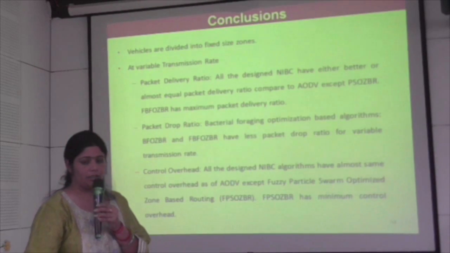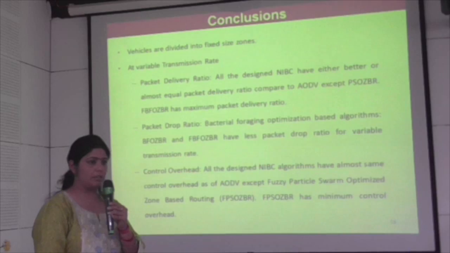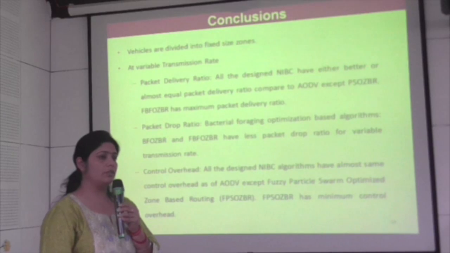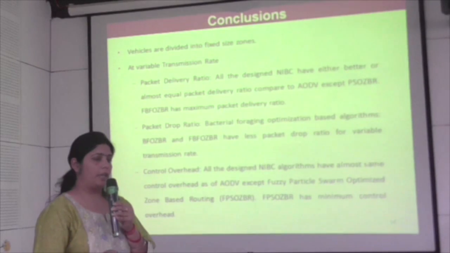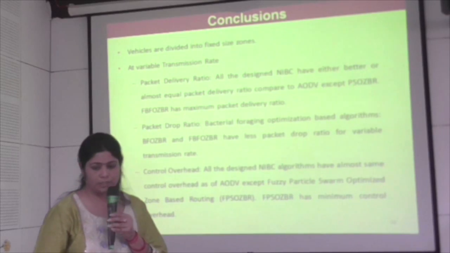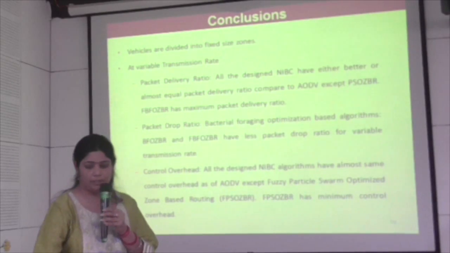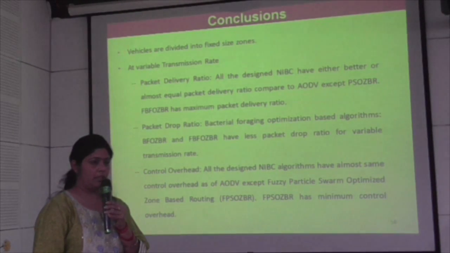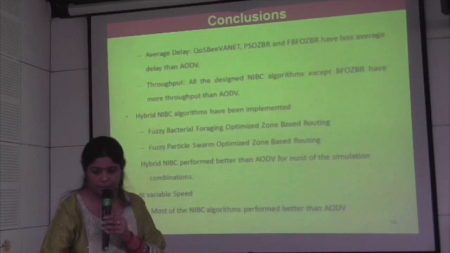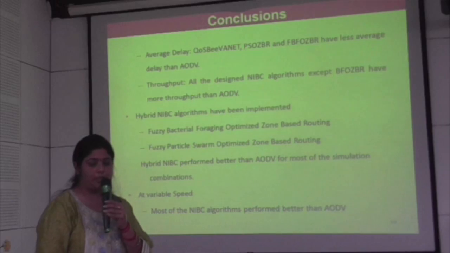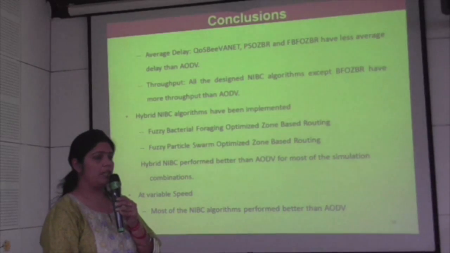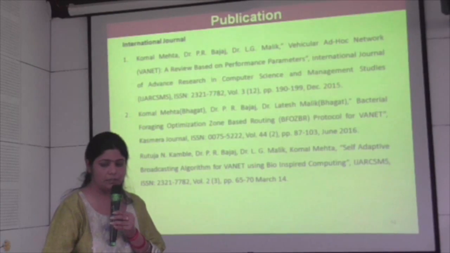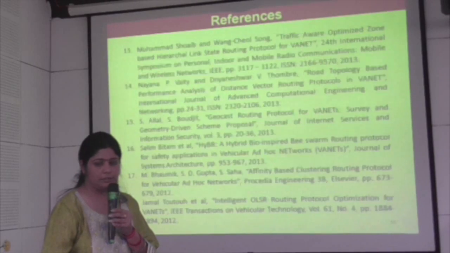So conclusion: the vehicles are divided into 6 size zones, and we can modify the number of zones at runtime by calculating relative velocity and position. If we vary the transmission rate, performance improvement increases in 2 cases, and for varying speed, it is showing that SBFO-ZBR is good compared to AODV. These are the publications and these are the references.